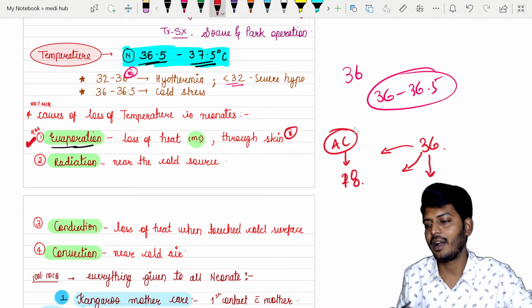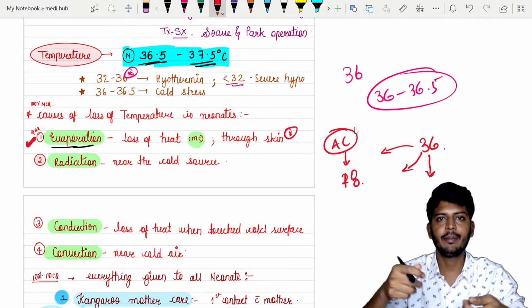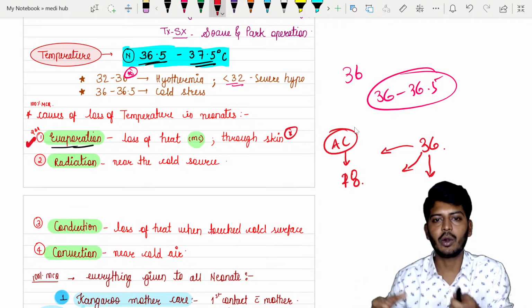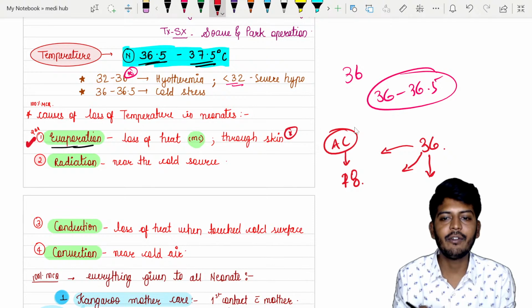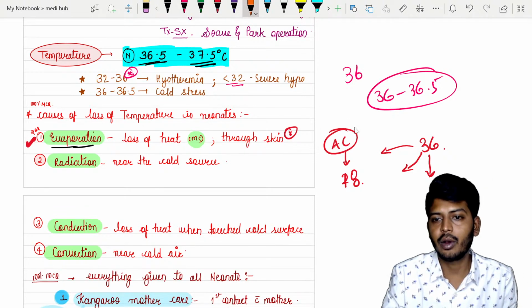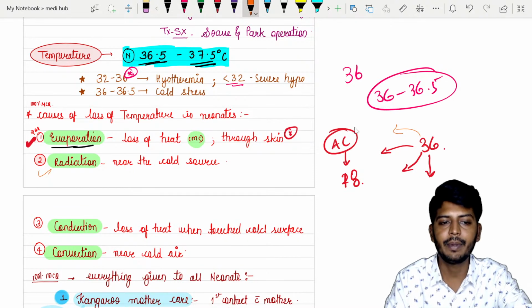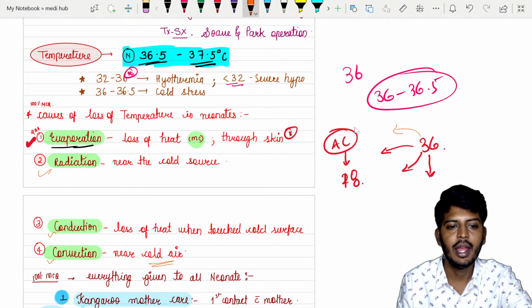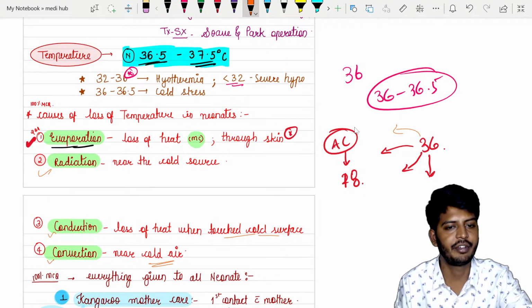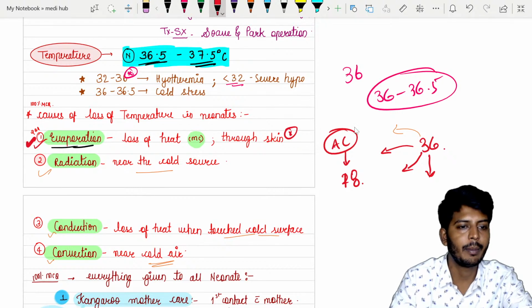It is the same as when you are cooking. You take some vessel and keep it outside, and around the vessel there will be a lot of heat, because the heat is given away by the source itself. So near a cold source, there will be radiation of heat, and there are two more mechanisms, conduction and convection. Convection is due to cold air. Conduction is due to touch of a cold surface. Radiation is near a cold source, and the most common method of heat loss in the human body is evaporation.